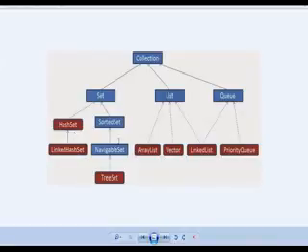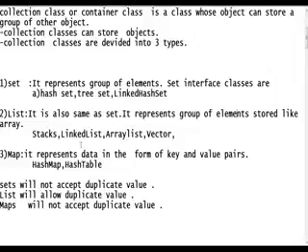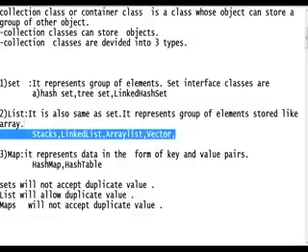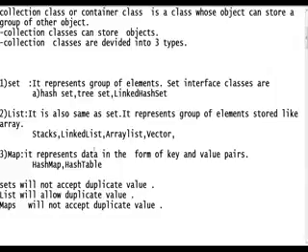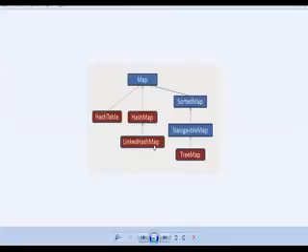Okay, and also, what is the use of list classes? It is also the same as set, but it represents a group of objects or elements stored like an array. What are the main classes? Stack, queue, linked list, array list, and vector. These are the main list classes. Okay, map. What are the map classes? They represent data in the form of key value pairs. Hash table, hash map, linked hash map, tree map. These are the classes, and these are the interfaces, guys. We discuss these.